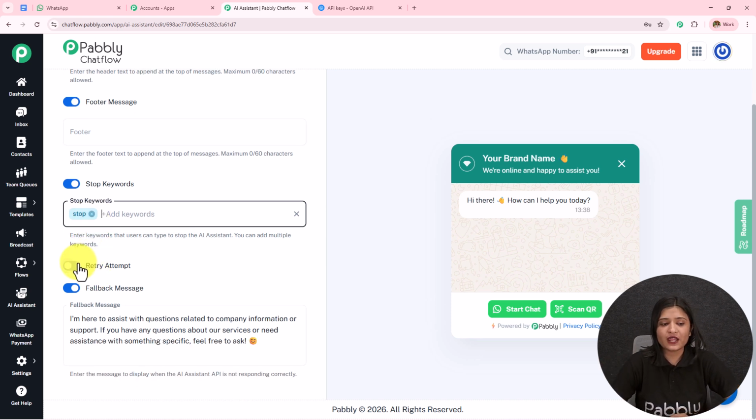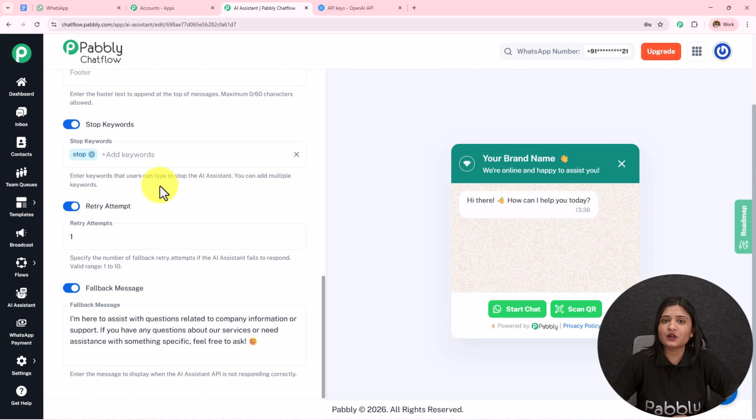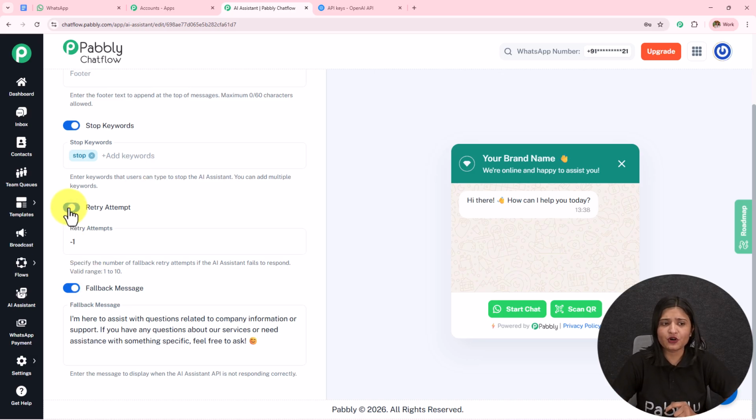Then we have this retry attempt. So when the API is not responding, the AI agent will not be able to send the messages or resolve the queries. Then this retry attempt is used. For the retry attempt, the valid range which is given is from 1 to 10. So I've kept it as 1 only. I'm going to toggle off this for now.